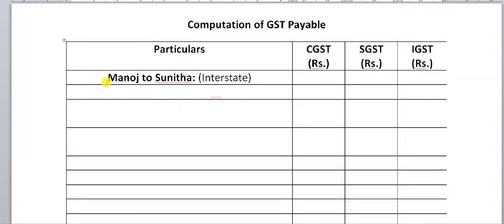As you can see here, the first transaction or supply happens from Manoj to Sunita, and it is between two states, that is the goods are supplied from New Delhi to Karnataka. So the supply is interstate supply. Let's see what is the taxable value of supply, and we all know the taxable value of supply is 1,85,000. As it is an interstate supply, we will have to compute IGST on this value.